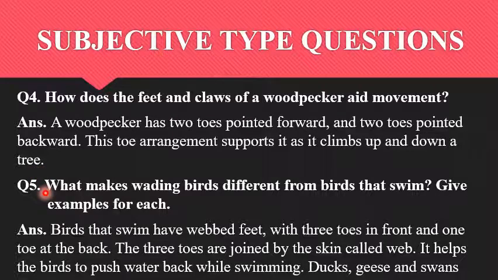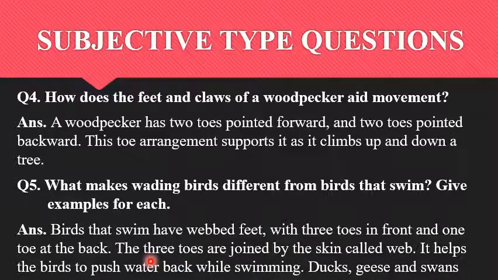Next question. What makes a wading bird different from the birds that swim? Give examples for each. Now we have to show the difference of wading birds and swimming birds. So let's see. Birds that swim have webbed feet with three toes in front and one toe at the back.